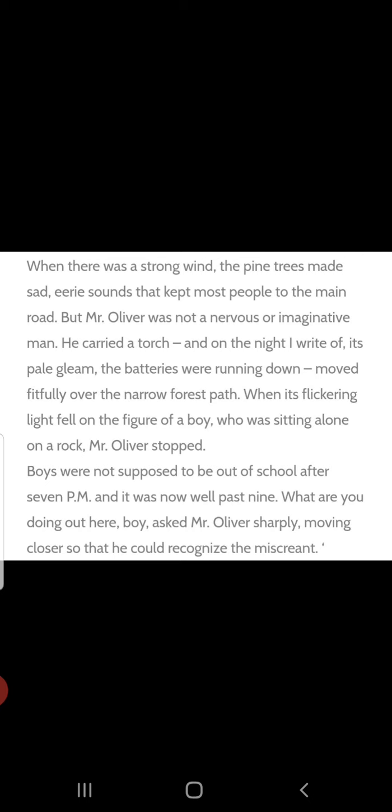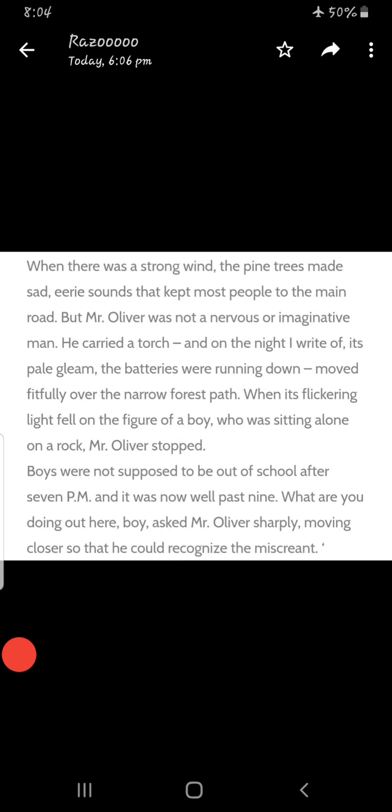Boys were not supposed to come out by evening time. He asked, "What are you doing here?" "Boy," asked Mr. Oliver sharply, moving closer to the child, to recognize the miscreant. See, Mr. Oliver asked very sharply, "Why are you out of school, boy? That too at this time." Miscreant means one who does wrong. And this boy made a mistake coming out of his school out of time. So this boy is a miscreant who broke the rule of school and came out of school.